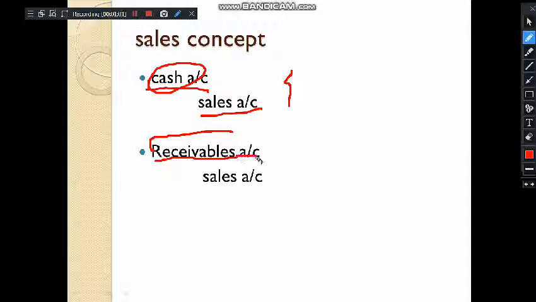This is basically a new account, and the receivables are people who owe money to the entity, and the same goes with the sales, that we credit the sales. So why do we debit receivables account instead of cash, you will understand this thing in the next concept.